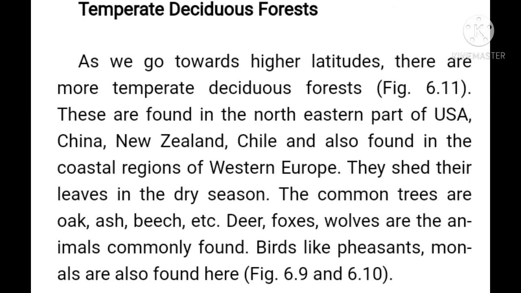And if we talk about the wildlife in the temperate deciduous forest, it has a different type of wildlife. In that we can include deer, foxes, wolves, bison, bears, wildcats, and a few types of birds like the monal, woodpeckers, red-eyed birds, and many other birds.